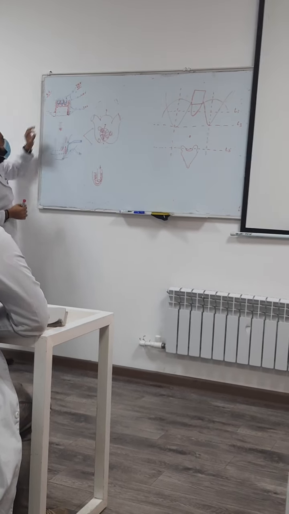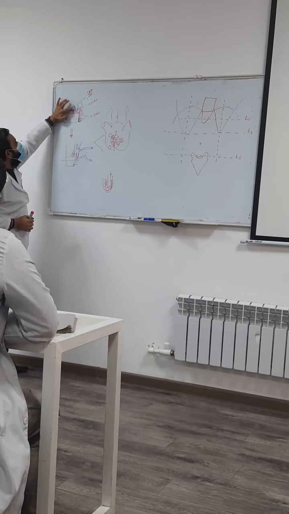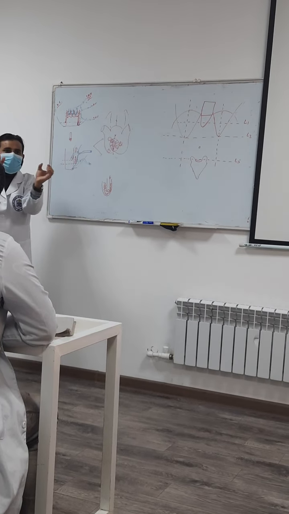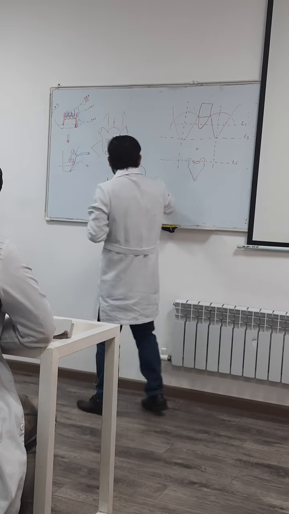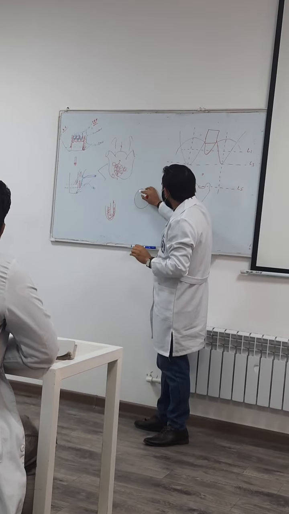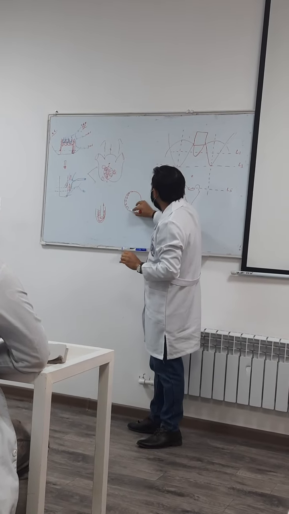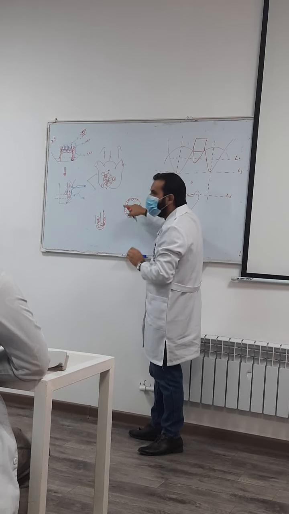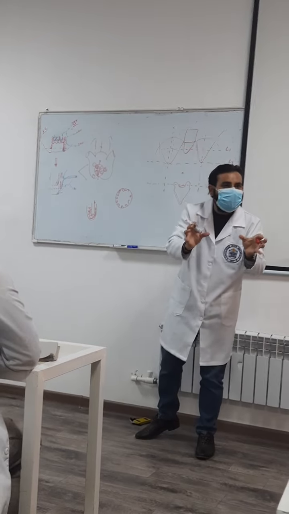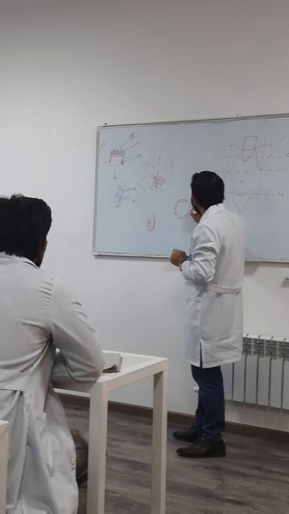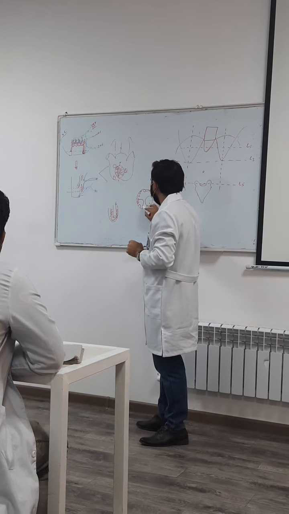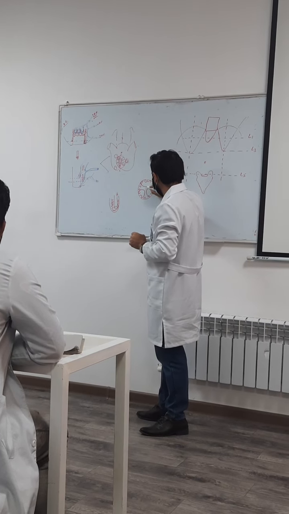Understood? And within this area, these anal columns are arranged in 3 rows. In how many rows? 3 rows. For example, this is your complete anal canal if you see from outside. These anal columns are not distributed equally and evenly throughout the circumference, but they are distributed in 3 rows. One row of the anal columns is on this side, the next row is on this side, and the next row is on this side.